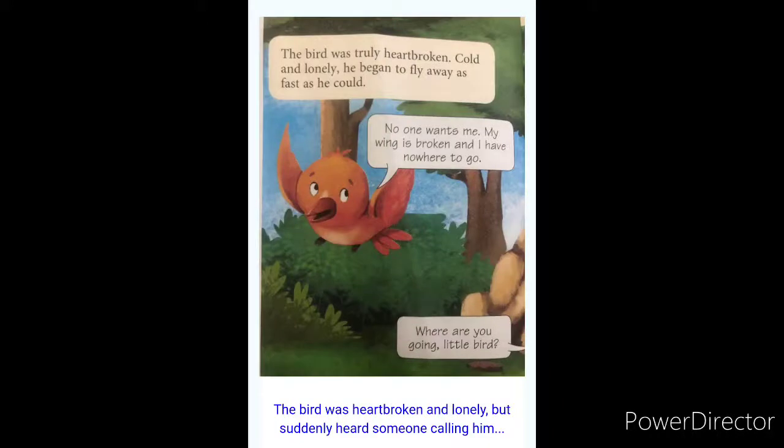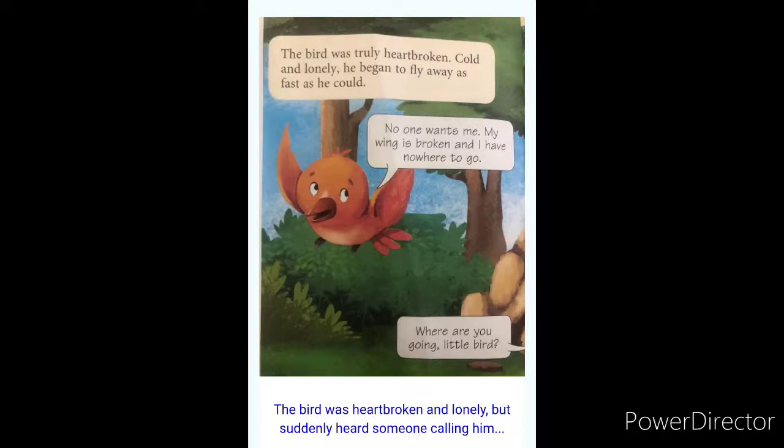Again the little bird went to the next tree, the oak tree, and asked it to give some branches to take rest, but the oak tree also refused. Then at last it reached a gentle willow tree, but even the gentle willow tree refused. Finally, the little bird was very upset, heartbroken and lonely. Suddenly, the little bird heard some calling.